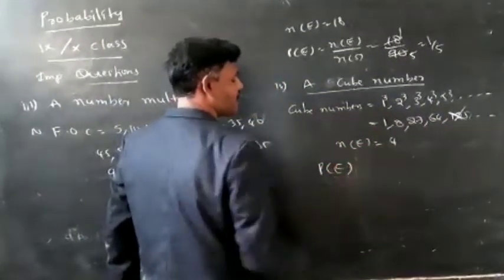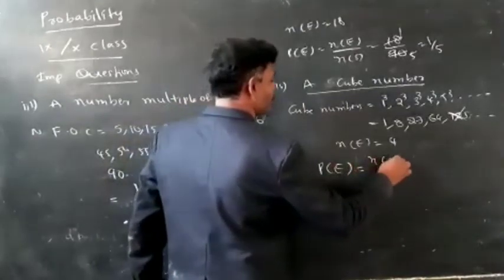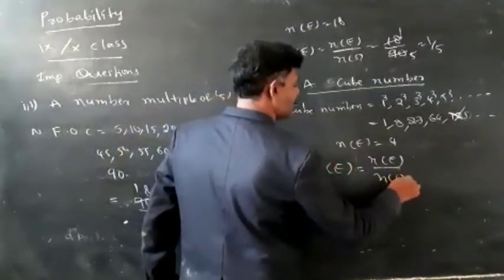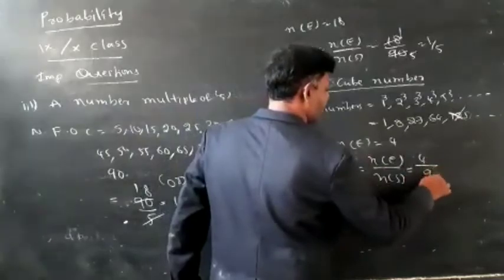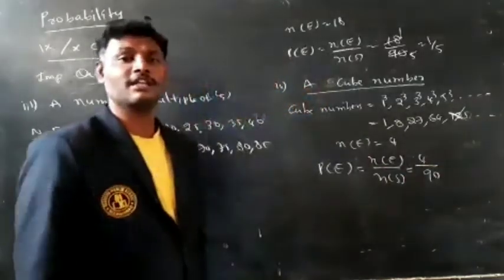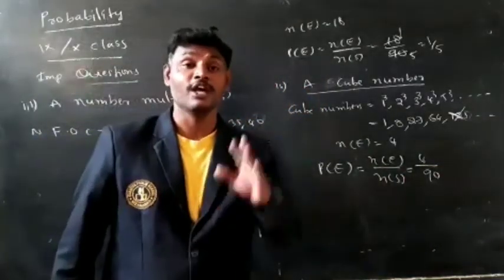Then probability of the event is n of E by n of S, which is equal to 4 by 90. So out of 90 there are 4 chances to get a cube number.